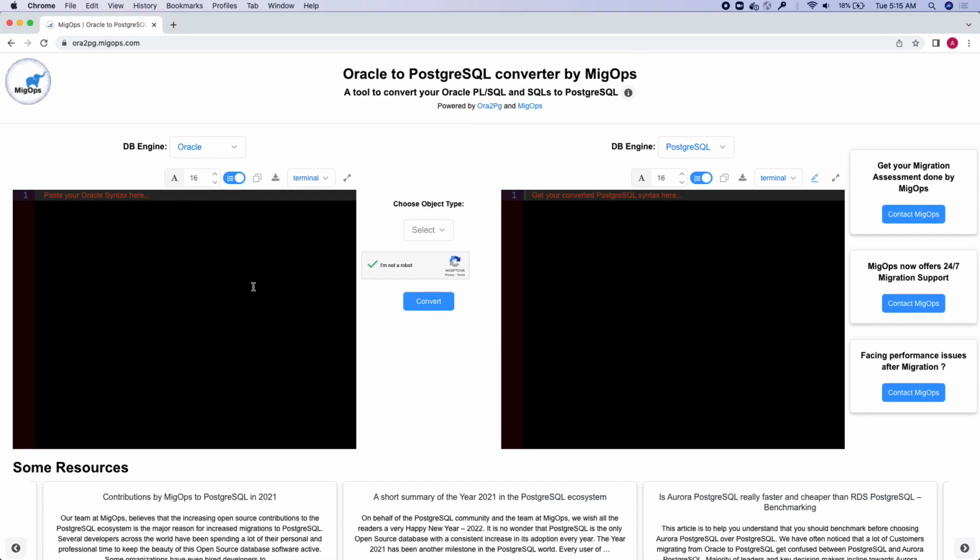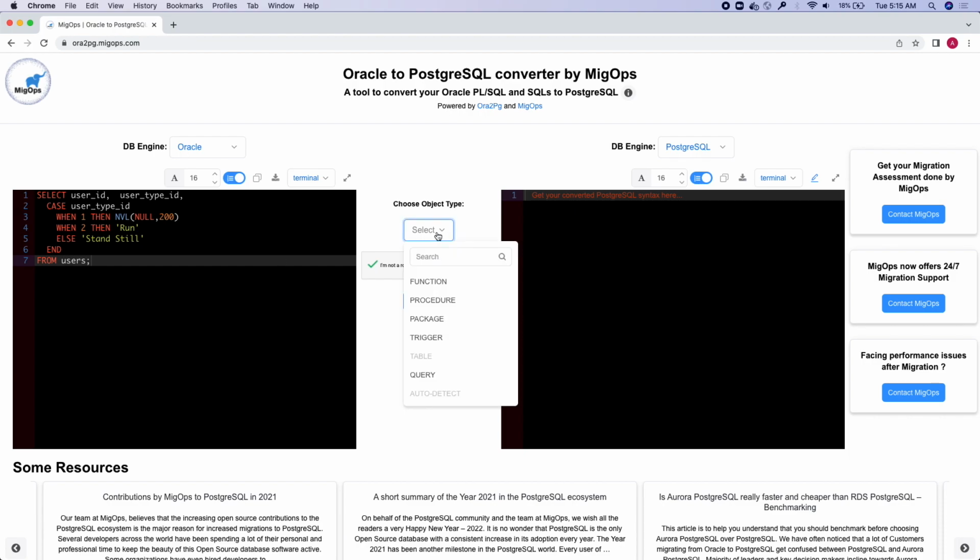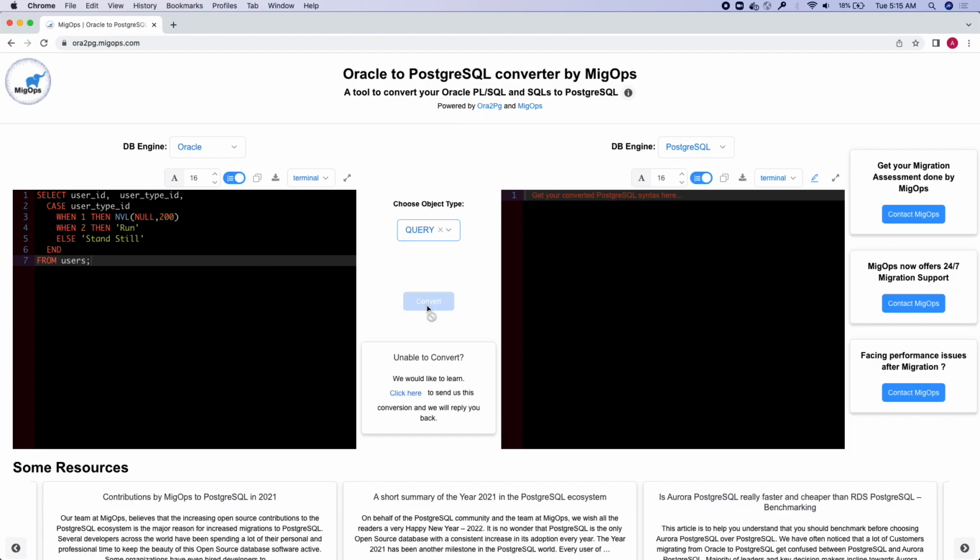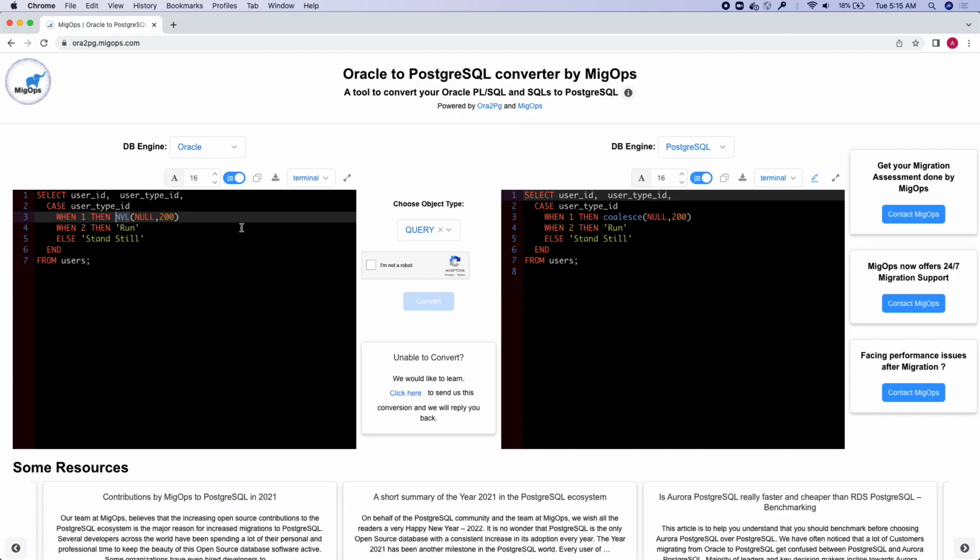Finally, we shall proceed further and try converting an Oracle SQL to Postgres. All that I have to do is paste the SQL on the left side panel as earlier and choose the object type as query and click on convert. We can now see some of the Oracle standards have been migrated to PostgreSQL standards. So we should be able to migrate even the Oracle SQLs to Postgres.